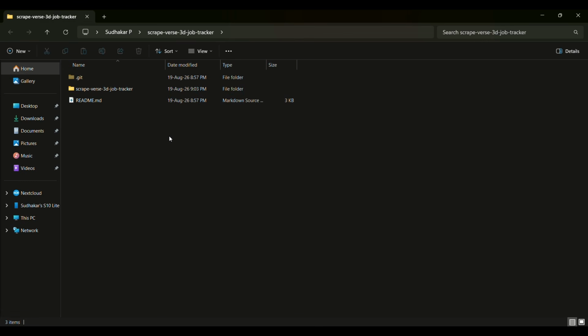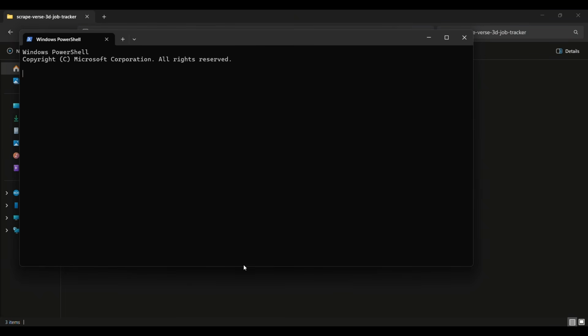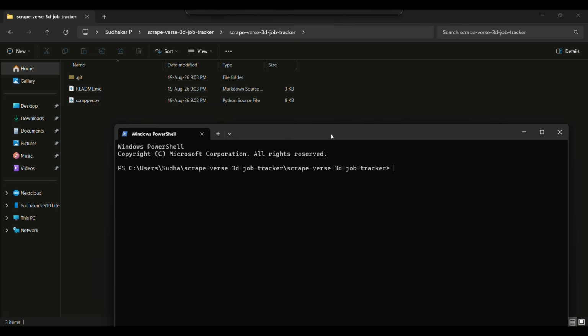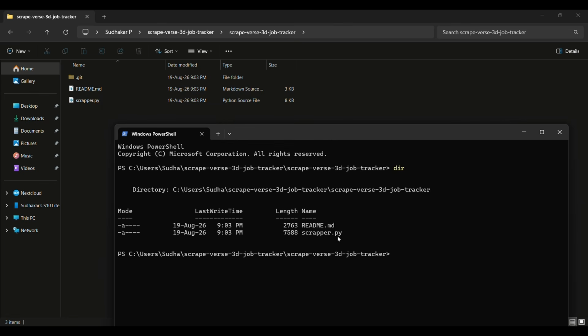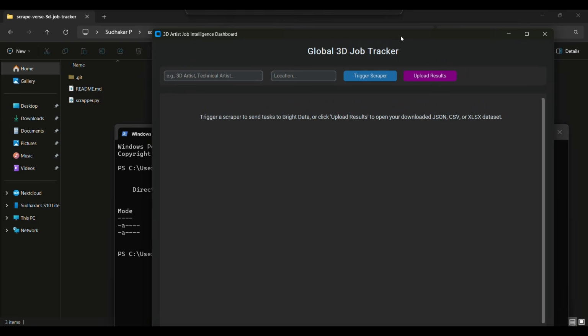So after clicking it, yeah. Oh, I need to give it again because I think it created another folder inside that. Okay. So what I did, there is a mistake, but it's okay. You can write it right here and open terminal here. It will open here. Again, you can give dir. Once you give dir, there will be a scrapper.py. Just write Python scrapper.py. Once you start, it will automatically start to run.